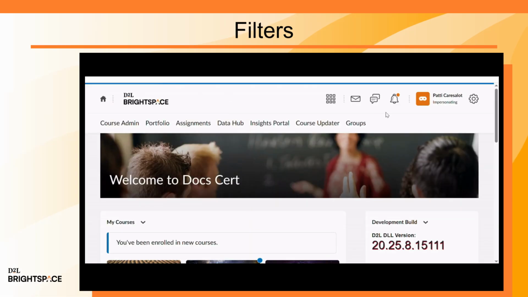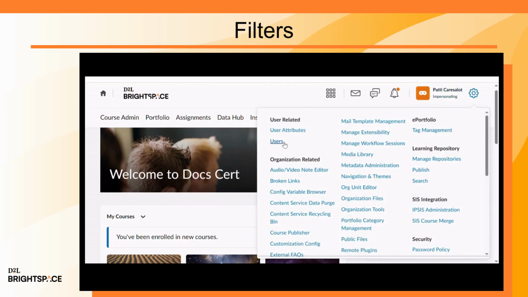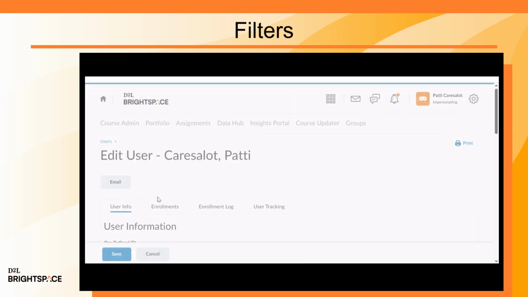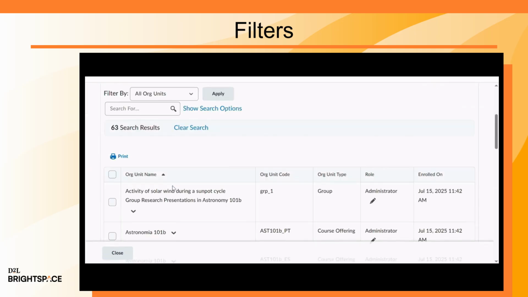Here is how to ensure that you can view the role filters. Go to Admin Tools, click Users, and search for your name. Then click Enrollments and the Search button. Make sure you are enrolled in at least 2 separate roles.